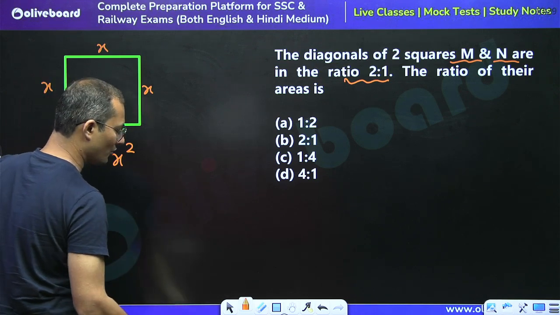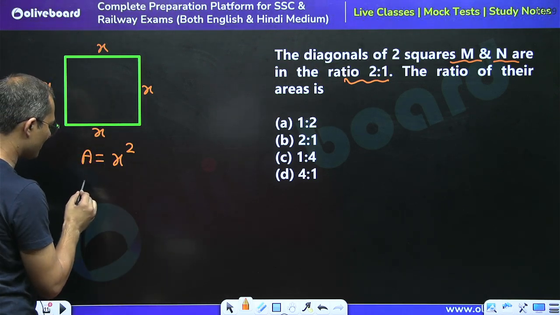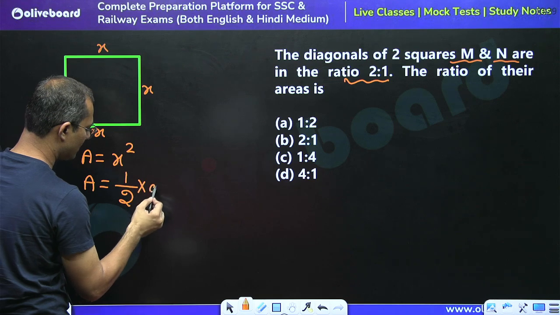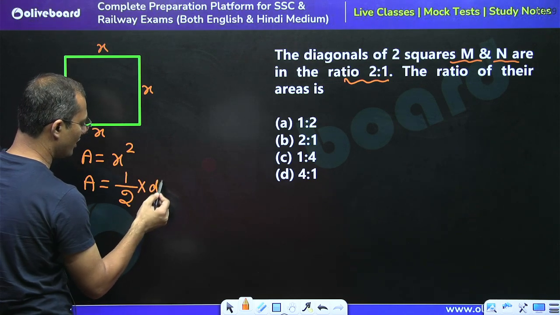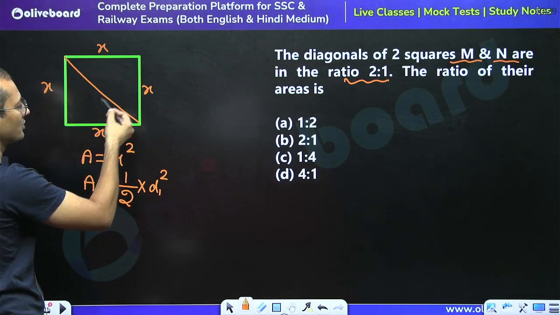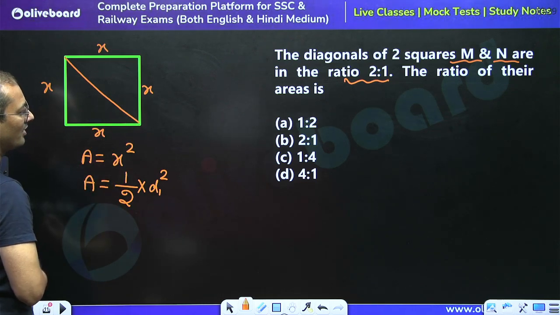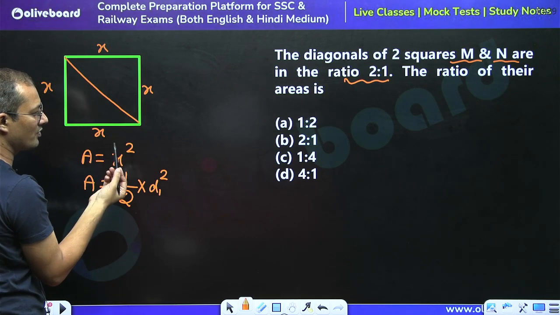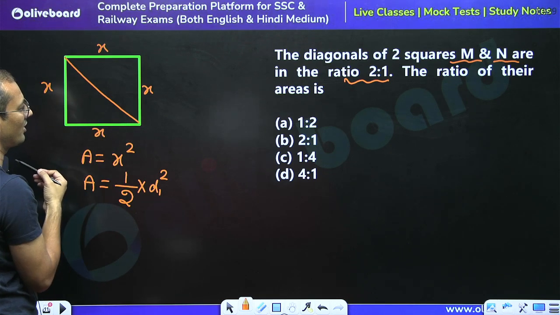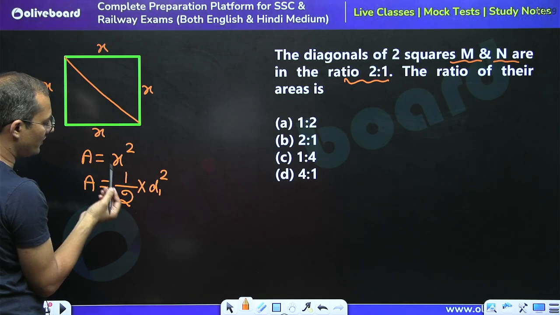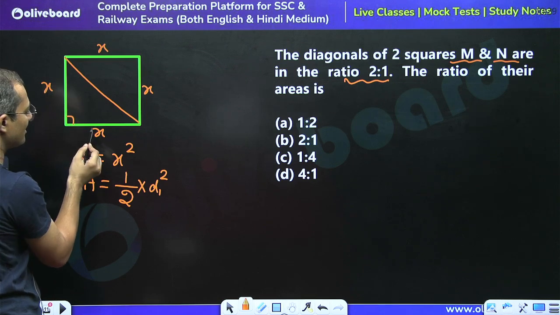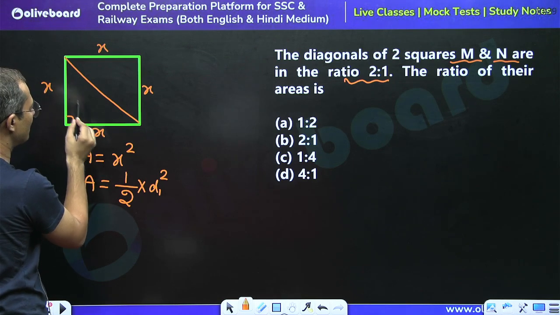Very few of us know that the area of a square can also be calculated as half of the square of the diagonal. We know that a square has two diagonals and both are equal in length. Please tell me what is the length of the diagonal, if this is x and this is x.